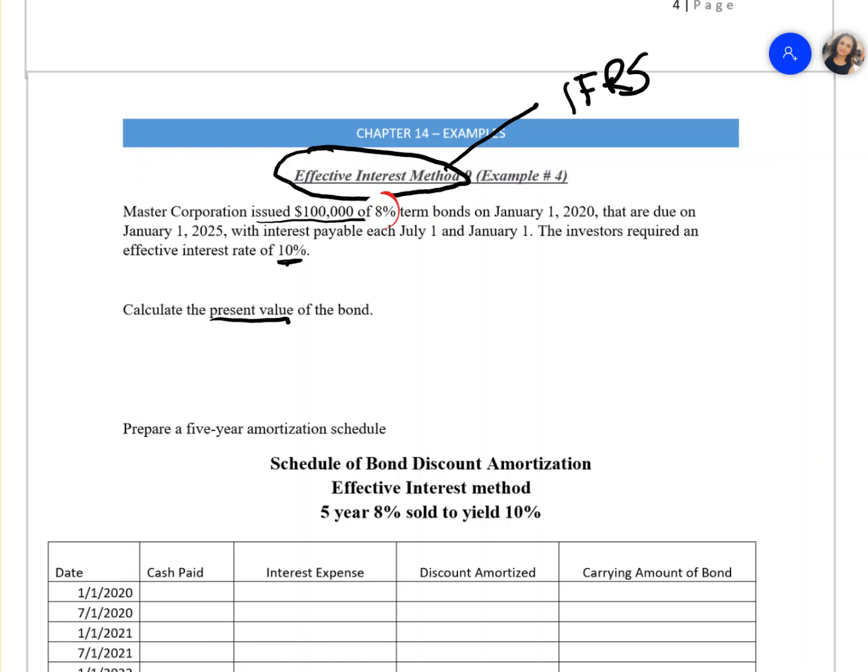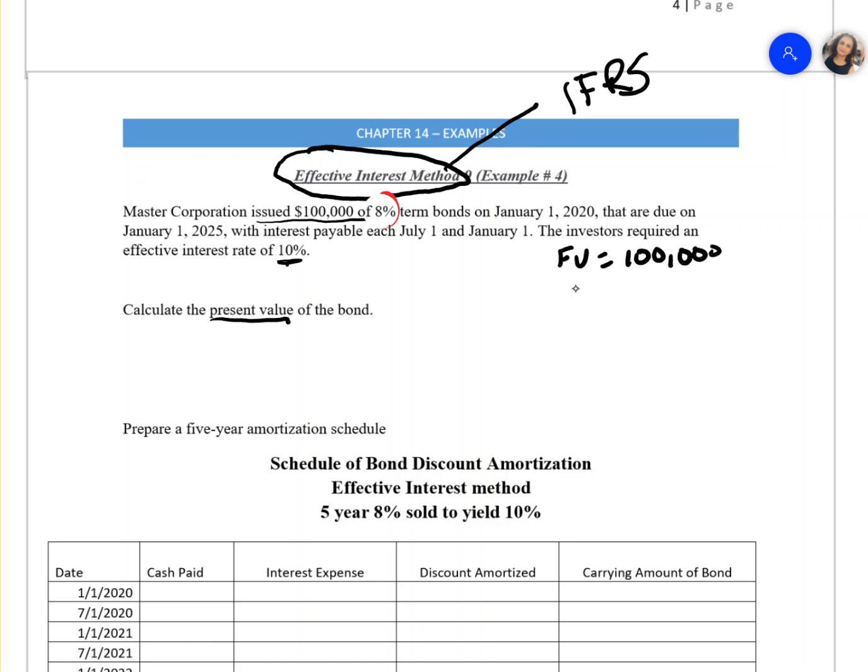Now you should be pro at this by this time, because we have done a couple of bond questions, and I have posted a BA II Plus PDF document for you on Blackboard, so that you know how to use the BA II Plus to calculate the present value of your bonds. So we know the face value of the bond is 100,000.